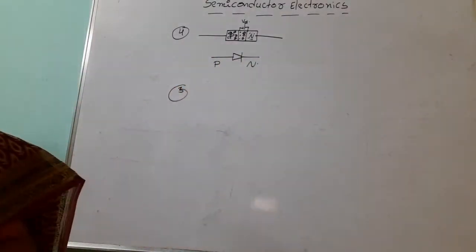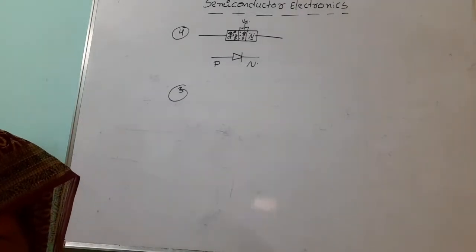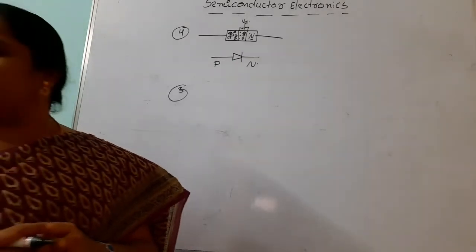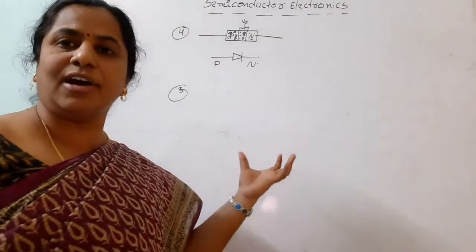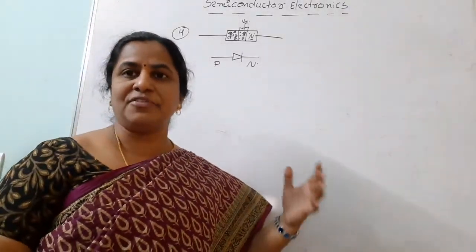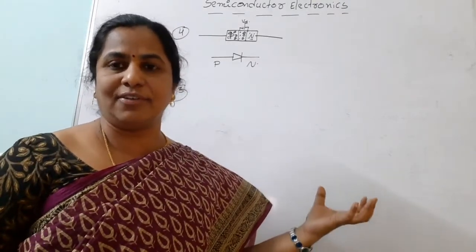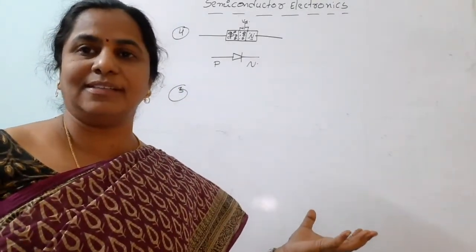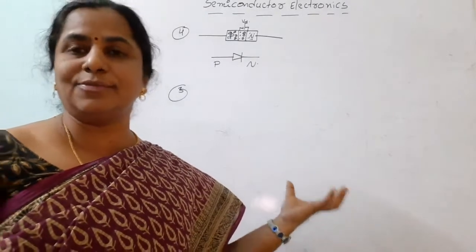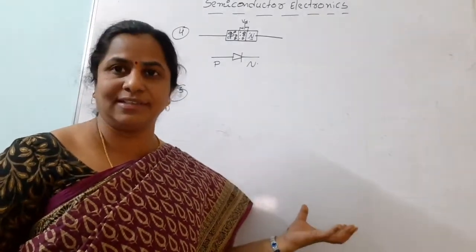Then our fifth very short answer question is, how is the battery connected in forward bias and reverse bias? First of all, what is forward bias and what is reverse bias? This is one of the applications of the PN junction diode.